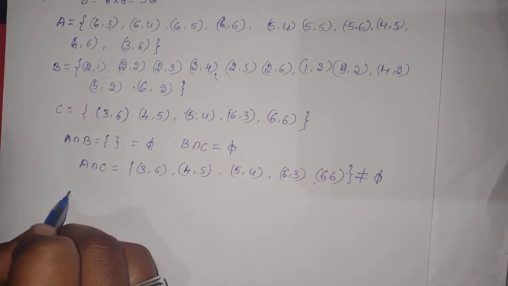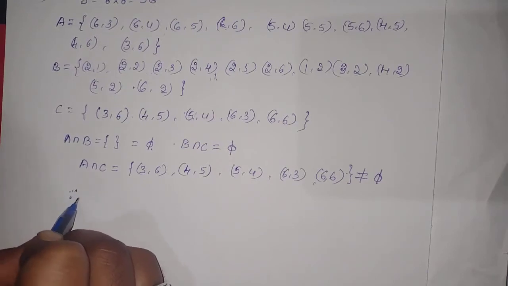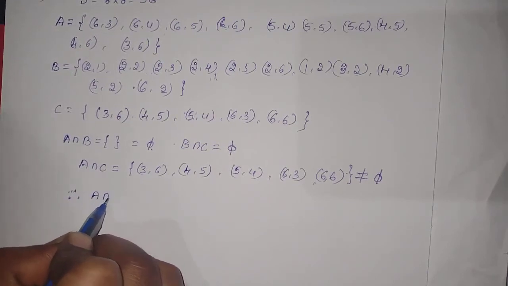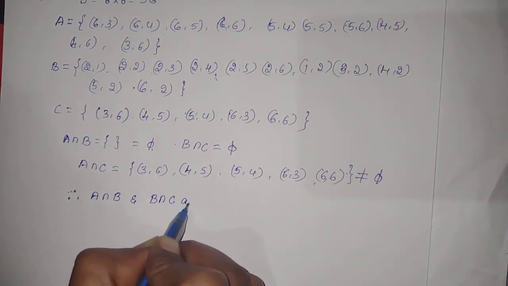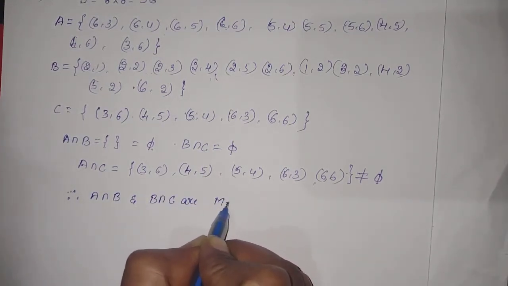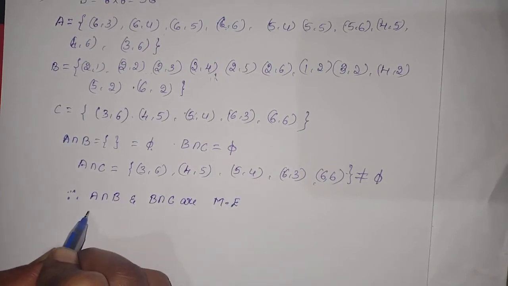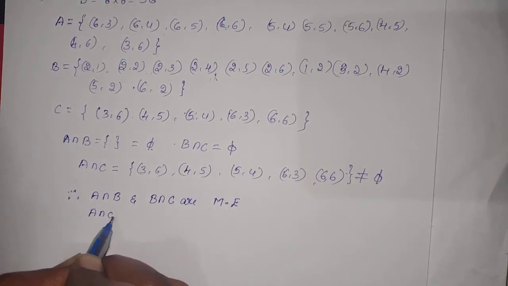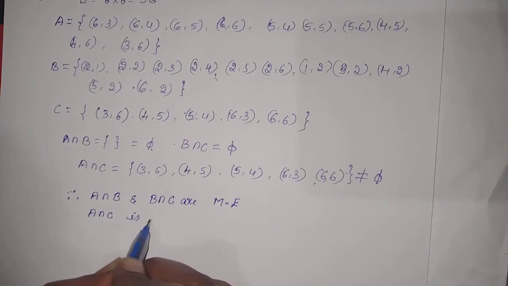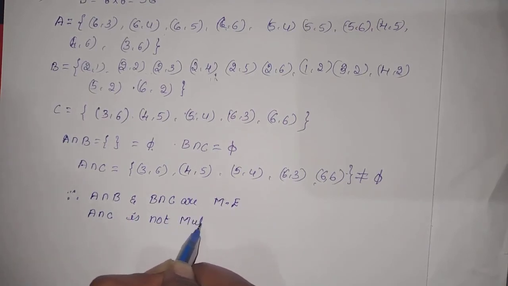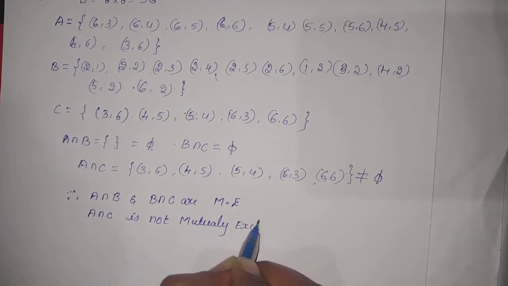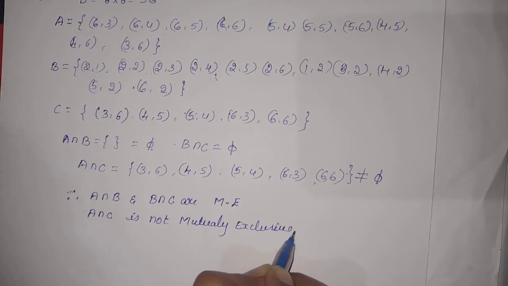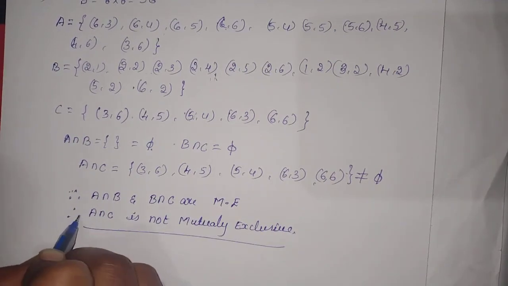So first one, therefore A intersection B and B intersection C are mutually exclusive. A intersection C is not mutually exclusive. This is the final conclusion.